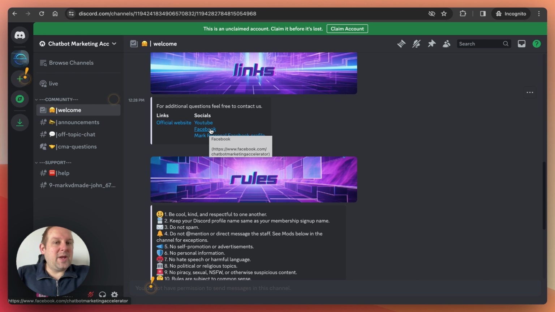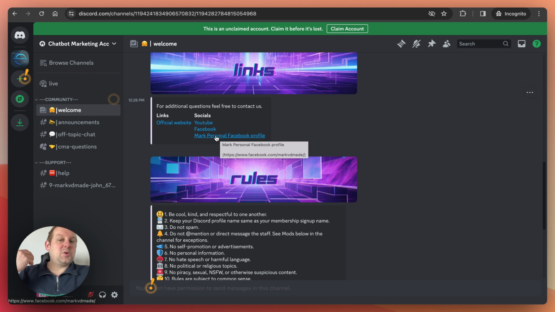Then we have the Facebook page of the Chatbot Marketing Accelerator, so not the Facebook group, but the page itself. So this is also useful for you, because if you go here, you can interact directly with the messenger bot and then get access through the chatbot as well, right? For whatever reason you need to contact me in private, you will have this specific section, so you can contact me in private as well.